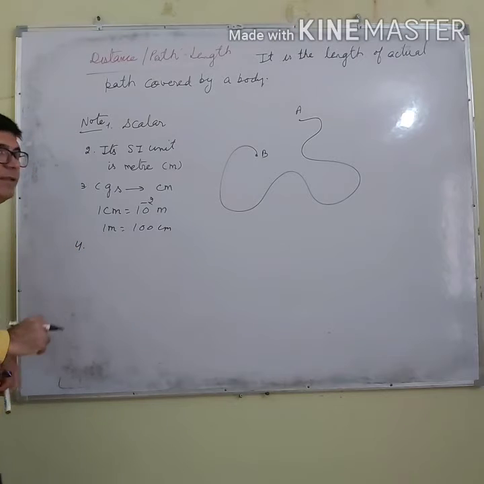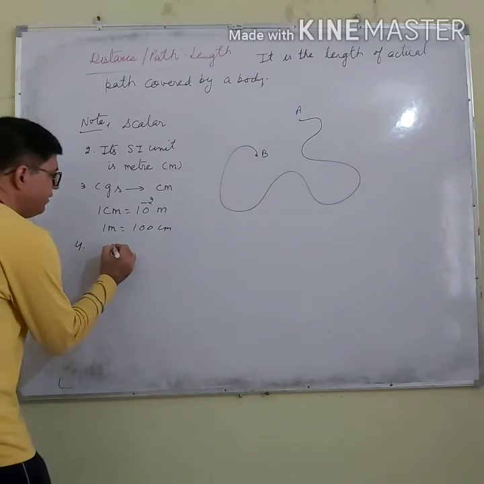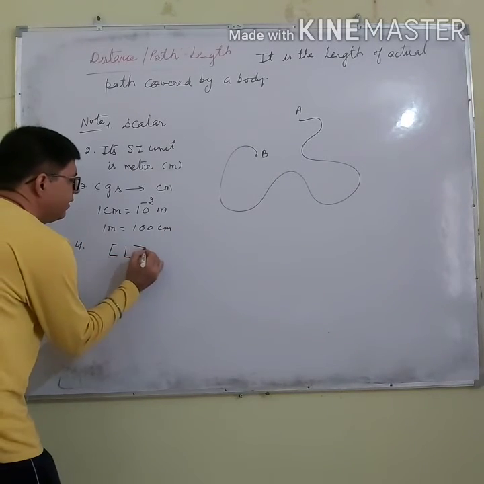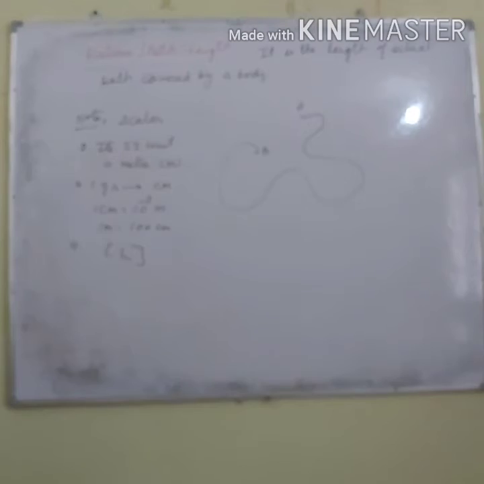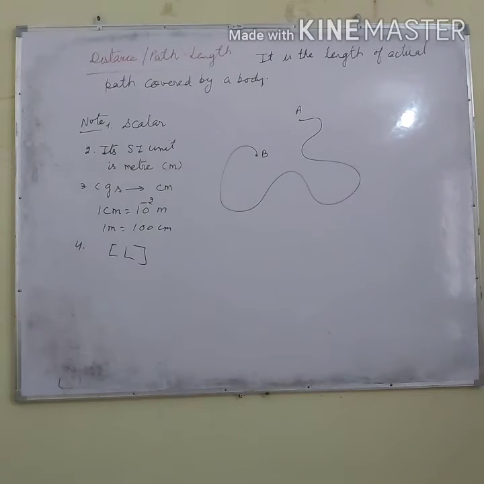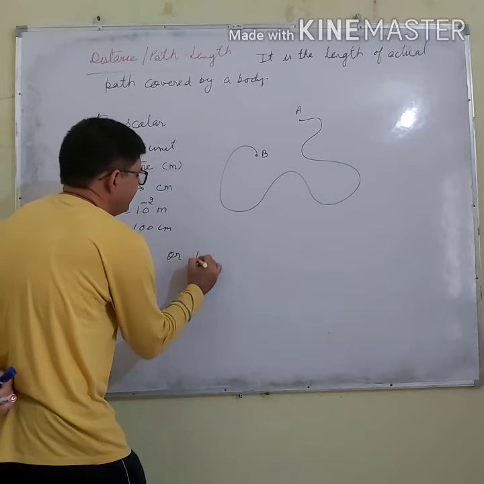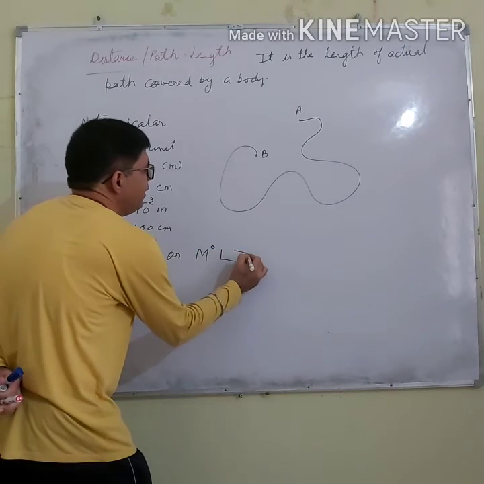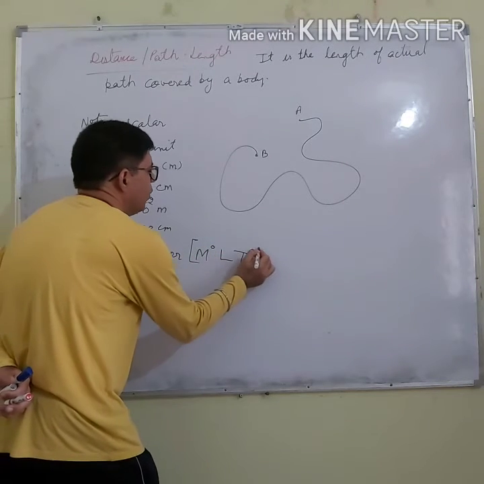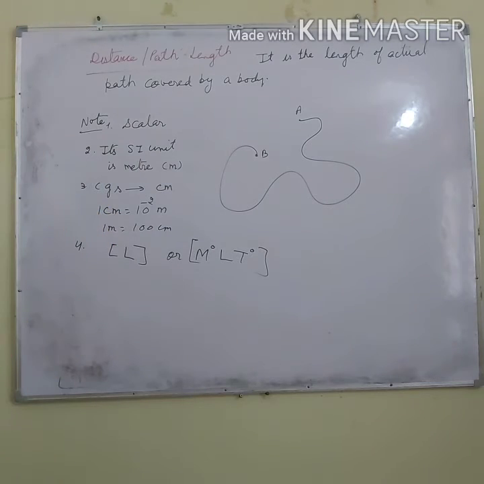Fourth point is, what is distance? Distance is the length. So can you tell me its dimensional formula? Its dimensional formula is L. The dimensional formula of the distance is L. Or you can also say that it is M^0 L T^0. So this is all about distance.